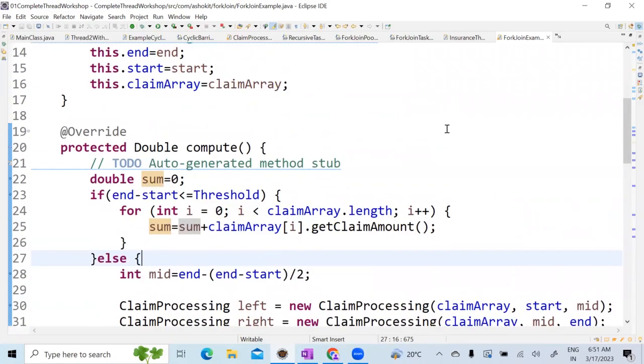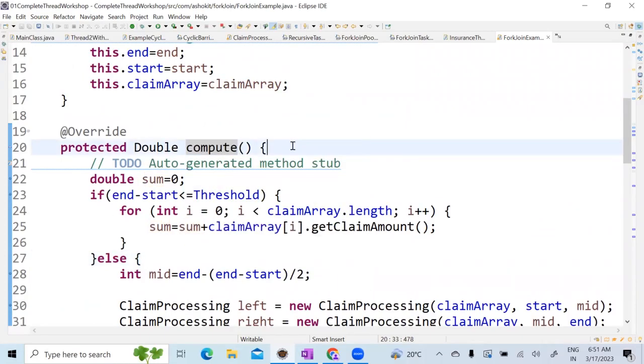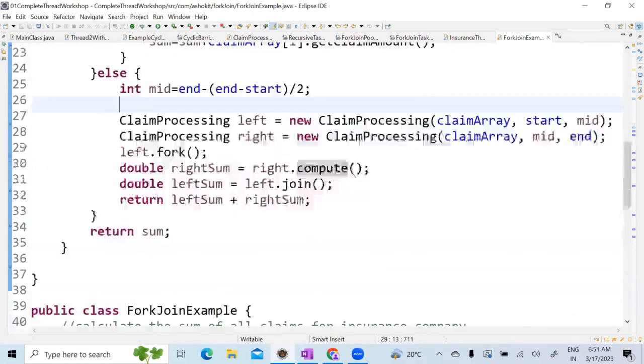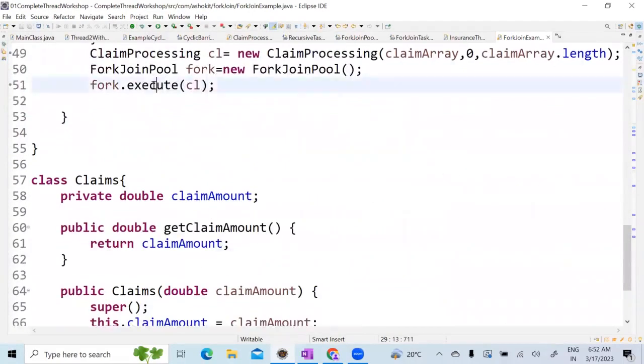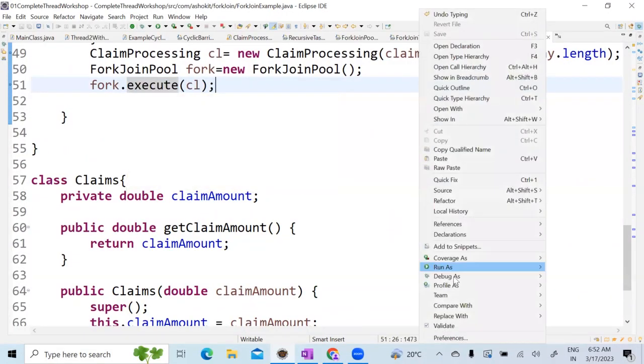You don't need to do all of those. You are writing whatever you have to do in the compute method, right? So whenever I say fork join dot execute, can I say it has created an independent path? Yes. If you debug, let me show you.